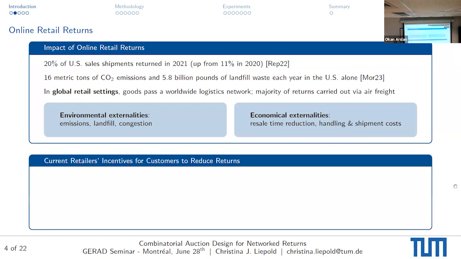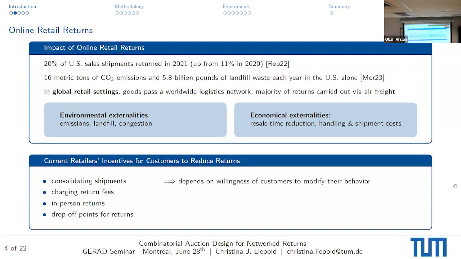So there are currently some initiatives for customers to reduce the return shipments. Some of them that I found were to consolidate shipments, to charge a return fee, to offer in-person returns, as well as to offer certain drop-off points for returns. However, all of these are basically already tried out by Amazon, the normal Amazon, not the marketplace, since on the one hand, it depends on the willingness of the customers to modify their behavior. It's nothing that can be reliably carried out by the platform themselves.